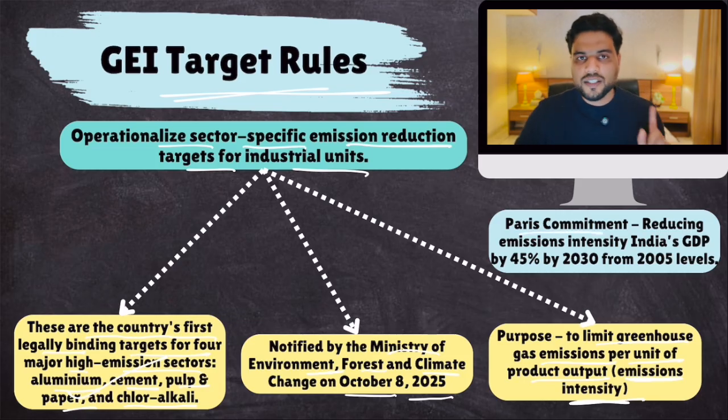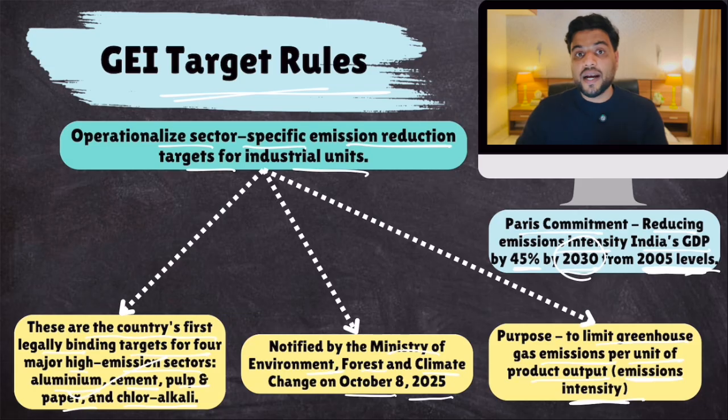And what was India's Paris commitment? There are many commitments that India made with respect to climate change. One of those commitments was reducing the emissions intensity of India's GDP by 45% by 2030 from 2005 levels. So whatever emissions intensity was there in 2005, India would reduce it by 45% by 2030. You understand?